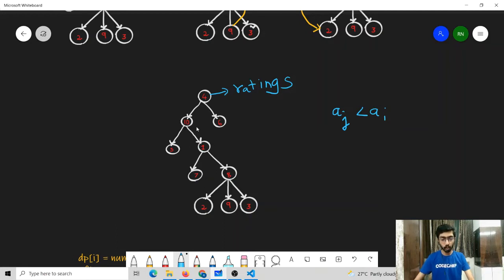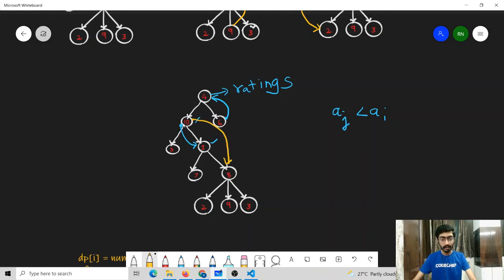So here what we can do is, we can move from this node to this node. It's possible because the rating of this node is lesser than the rating of this node, and there exists a path from this node to this node. It is also possible to move from this node to this node because there exists a path from j to i and aj is lesser than ai. We can also move from this node to this node.